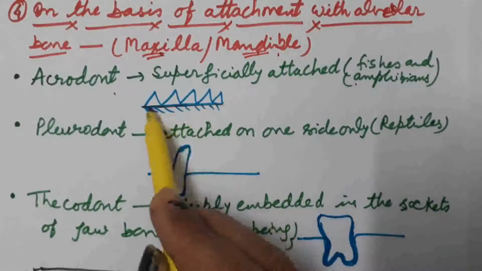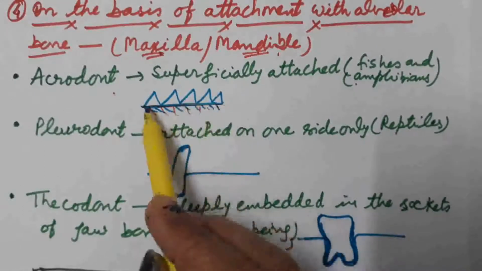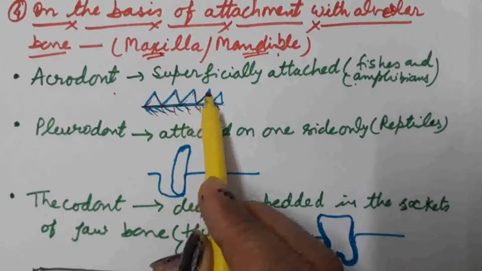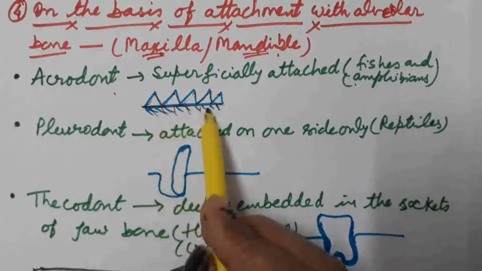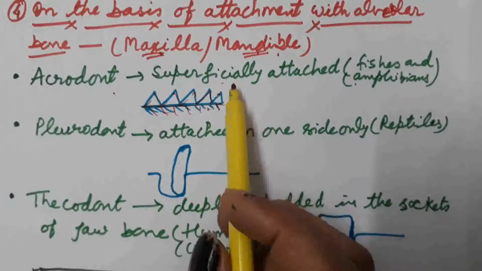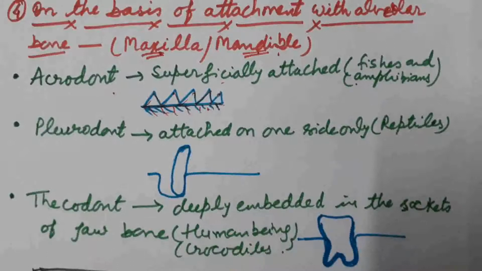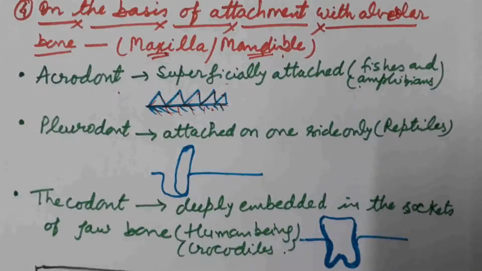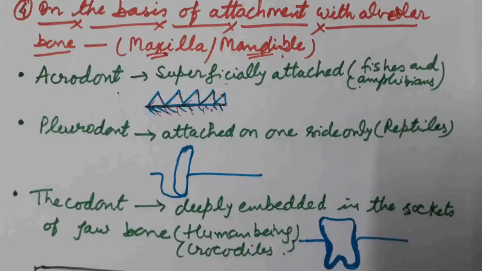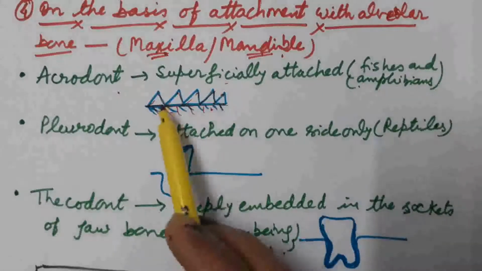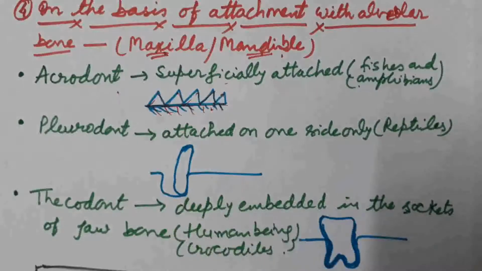This is the surface of the jaw bones. Teeth are only placed on the surface of these jaw bones. So they are superficially attached, as in case of fishes and amphibians. In case of fishes and amphibians, we already studied polyphyodont condition. Many sets of teeth are produced. One is fallen, another is produced. One is fallen, another is produced. Another is fallen, then another set is produced. Because the teeth are superficially attached on the jawbone, they easily fall down.